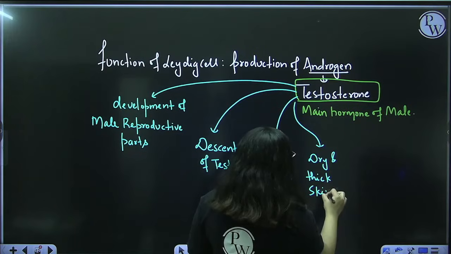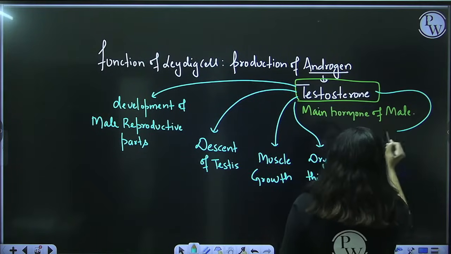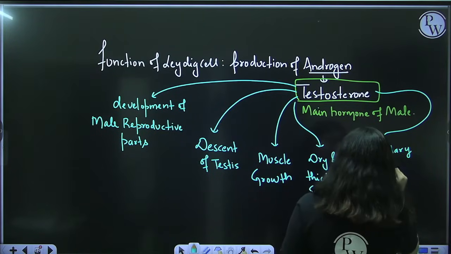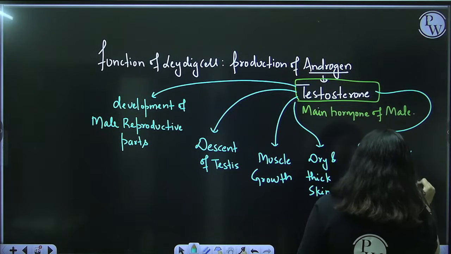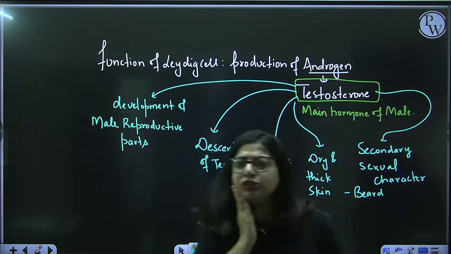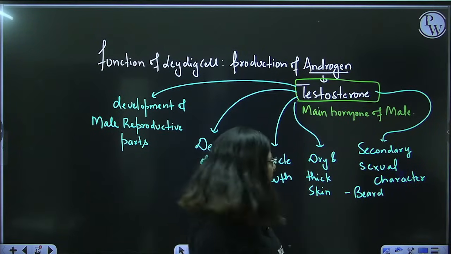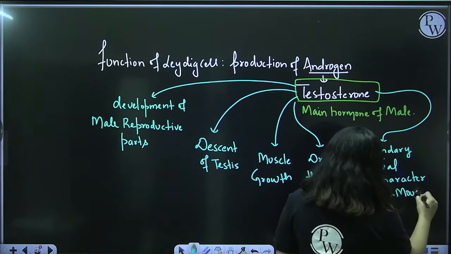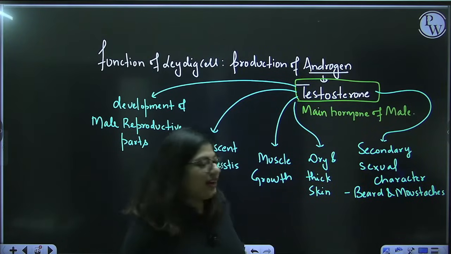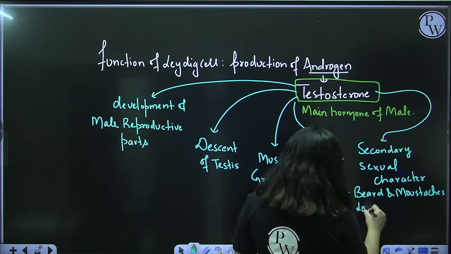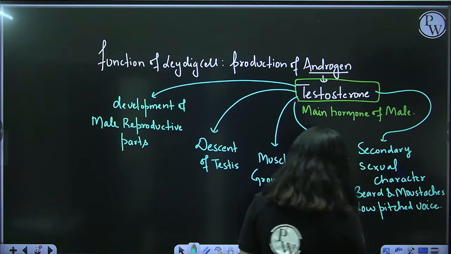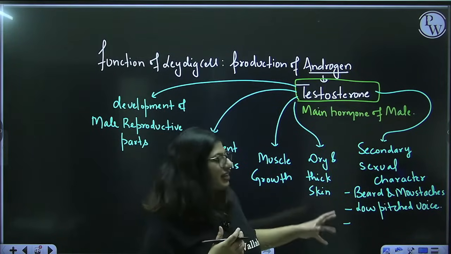Another very important function of testosterone is that it controls secondary sexual characters. What are these? Like beard. Do females have beard? No. Beard and mustaches. And then a low pitched voice. Like I am a female, so I have a very high pitched voice, and you will say males have a very thick voice. So that's a kind of secondary sexual characters.